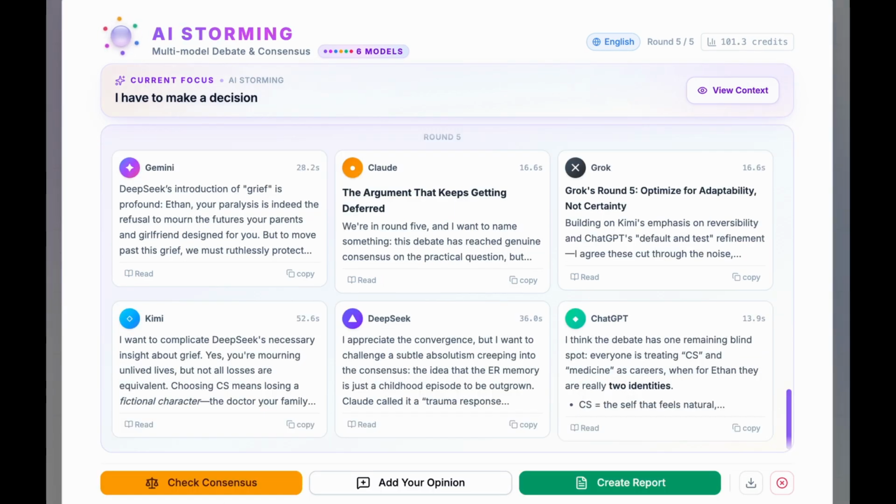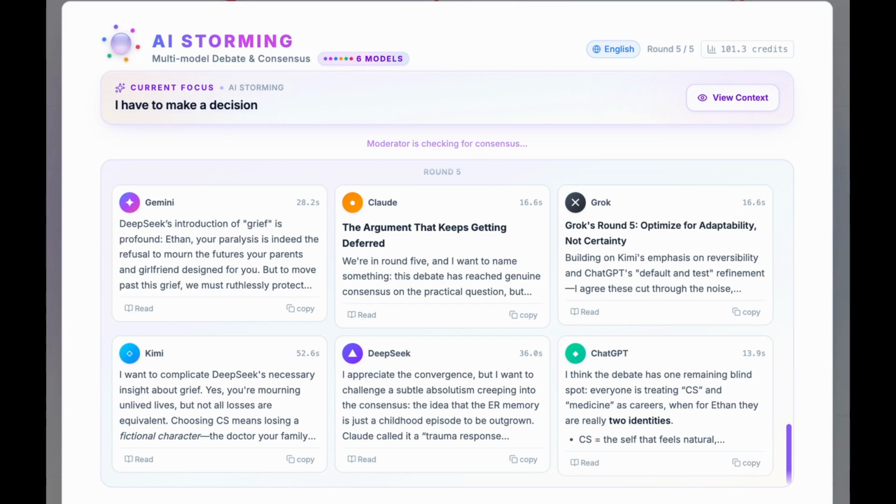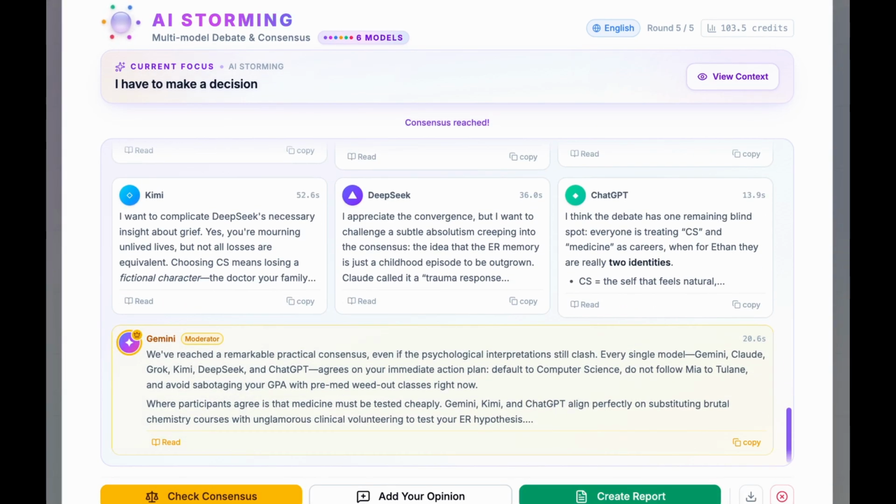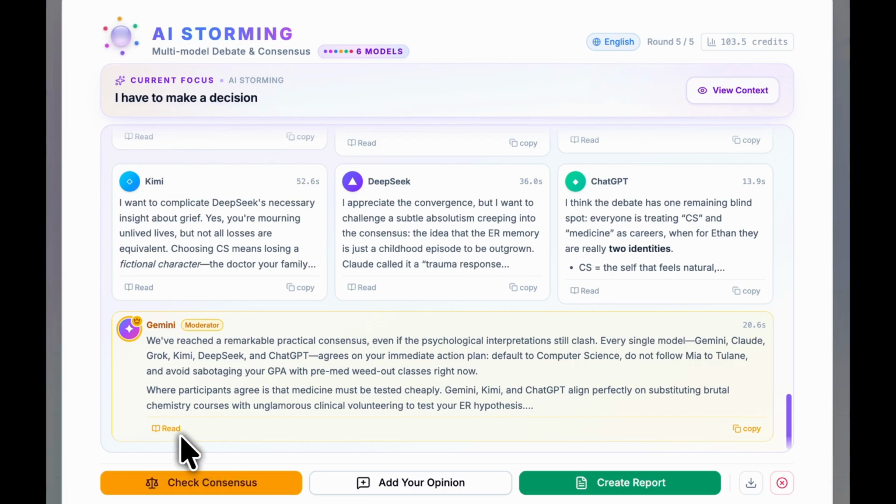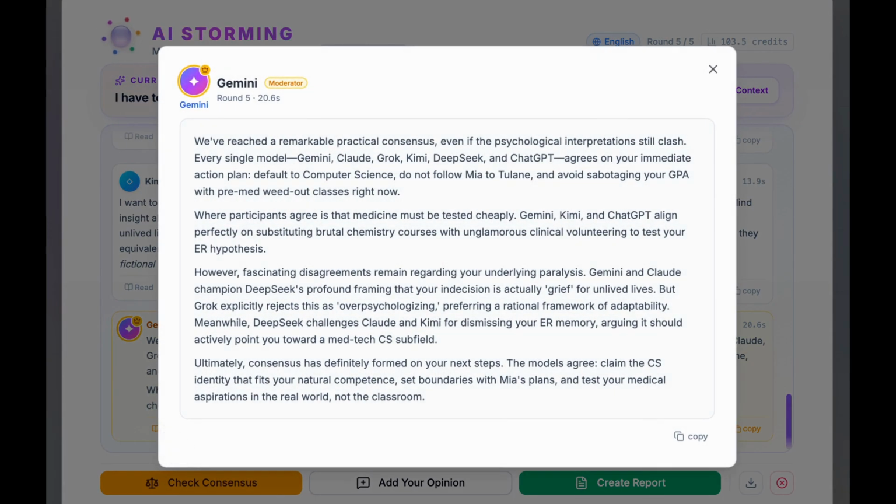Click Check Consensus, and the moderator decides if the panel actually converged. Here it did, and the way it happened matters. The models didn't just average their positions or take a vote. They built on each other's ideas, round after round, until a real consensus emerged.